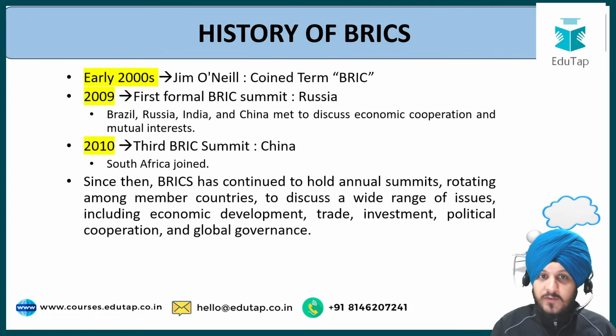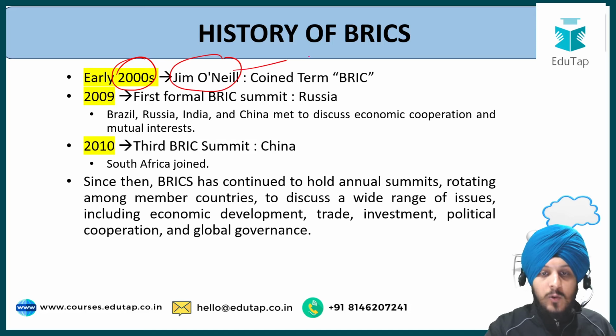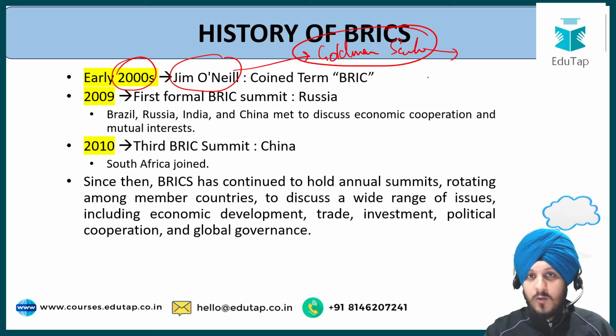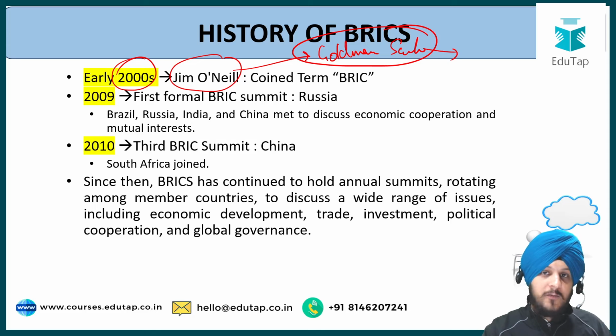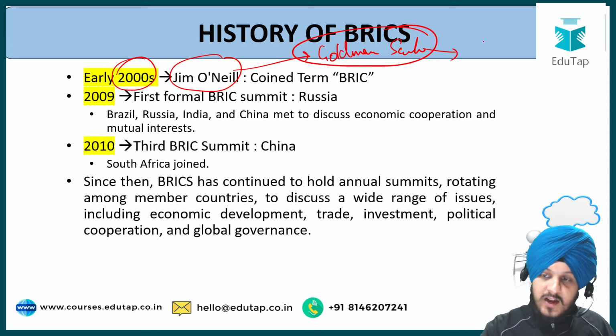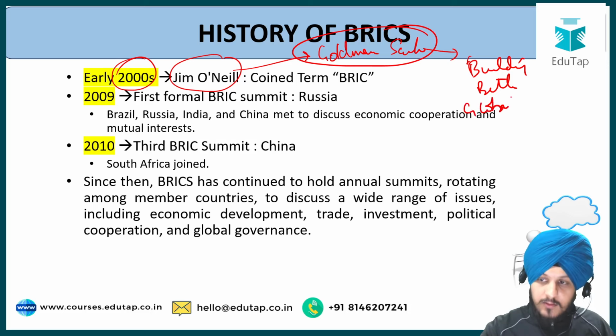Now let us see a brief history of the BRICS, how it was formed. So in the early 2000s, this economist, Jim O'Neill, was working as a chief economist at Goldman Sachs. And if you don't know about Goldman Sachs, it is one of the world's important investment banks that deals with financial services. So Jim O'Neill was working over there, and he published a research paper named "Building Better Global Economic BRICs."